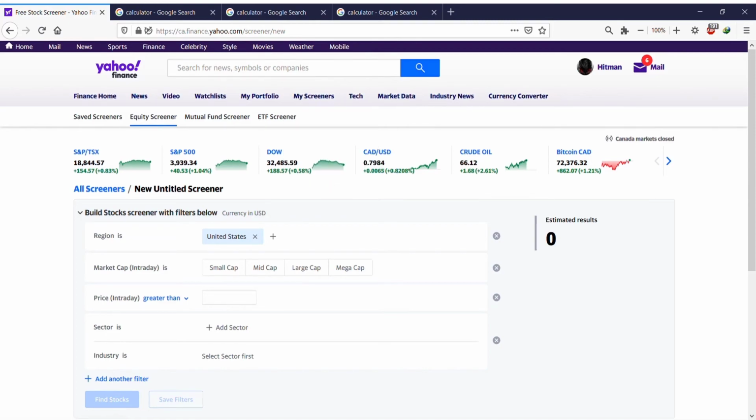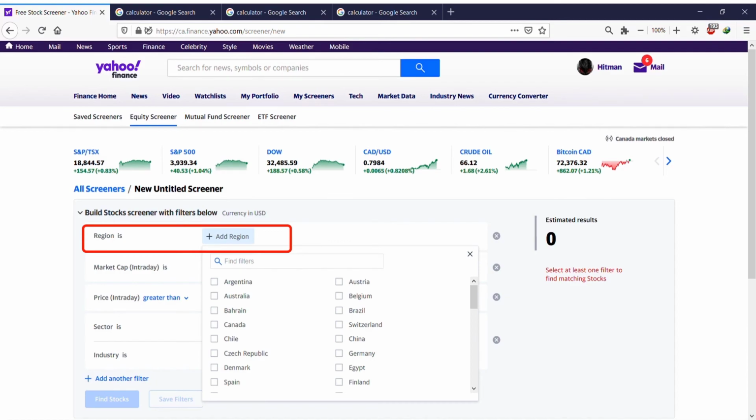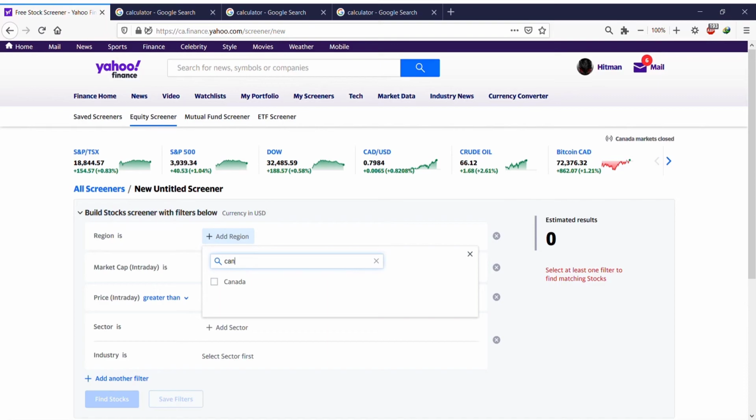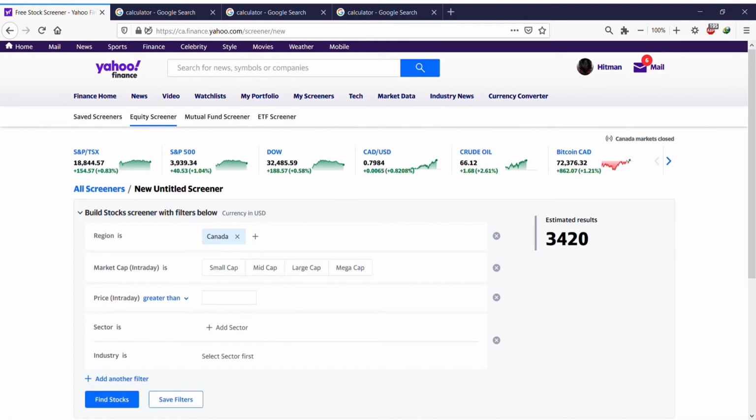So equity screeners, region is United States. Region is chosen automatically. I mean, the default is United States, so you're going to type Canada. So we're going to type Canada. That's it. And you have some criteria. For example, you can arrange them by market cap, small cap, mid cap, large cap, whatever.